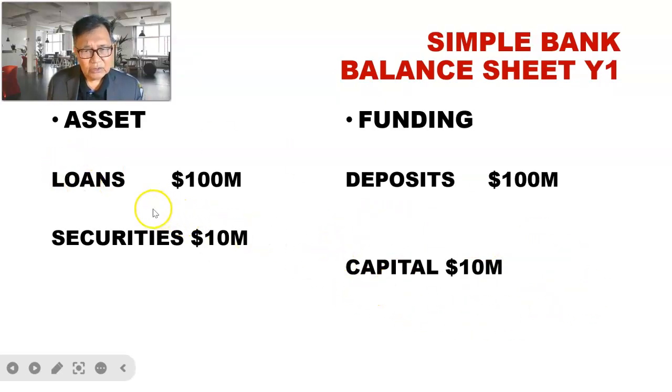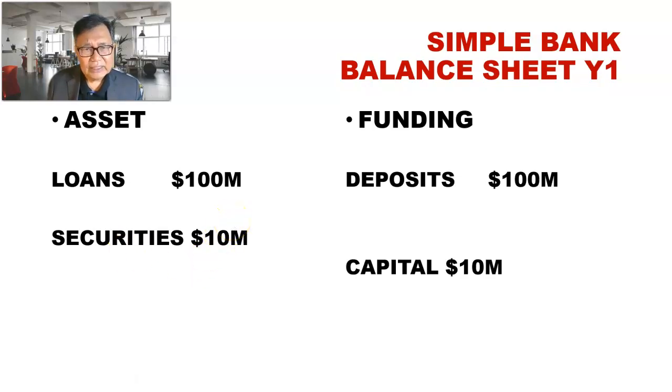So for any losses from the loan, for example, if in the loan of 100 million there is a 2 million loss, then that 2 million loss will be absorbed by capital, and that capital will decline from 10 million to 8 million. So that is capital, and usually capital will be parked on the asset side as securities or bonds that can easily be liquidated when there is a need to raise cash to pay for the losses.